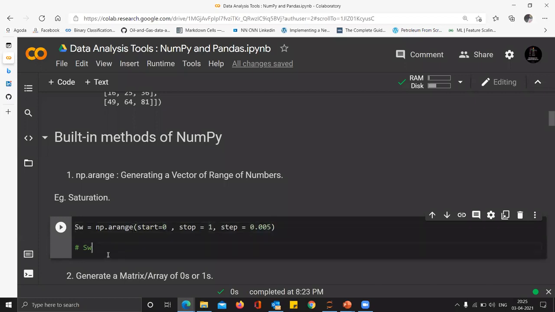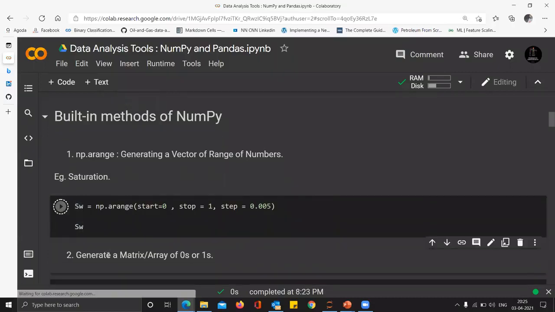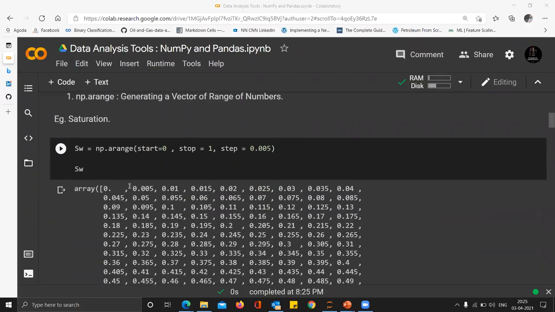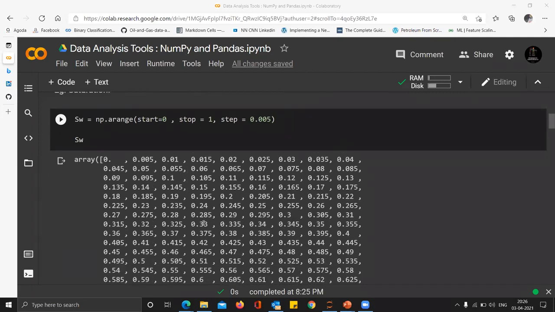I will just run it in front of you and you will find it yourself. You can see 0, 0.005, 0.01, and the delta x is constant. That is the main importance of np.arange: it creates a vector with a common delta x. When I say delta x, x2 minus x1, every subsequent value will have the same difference. So this is very important. This makes the x-axis for a relative permeability curve.